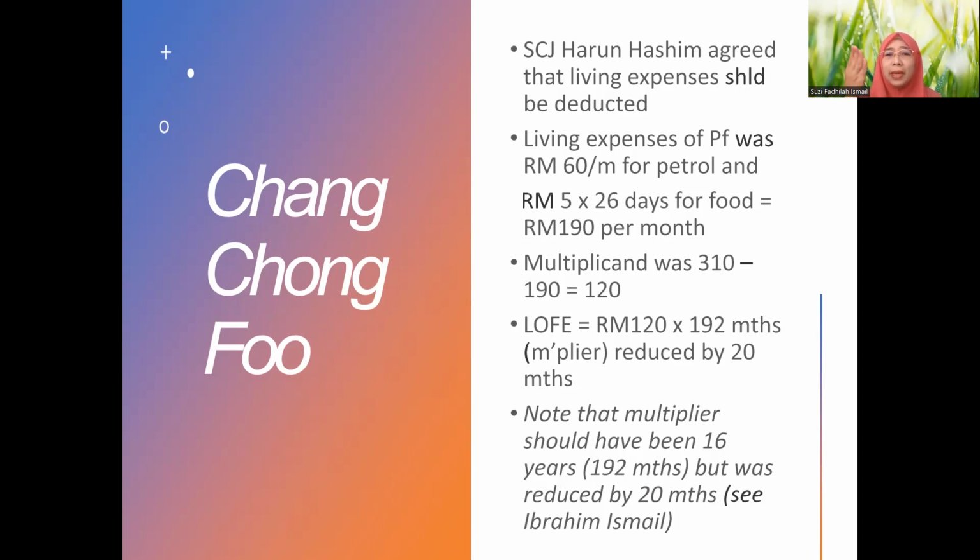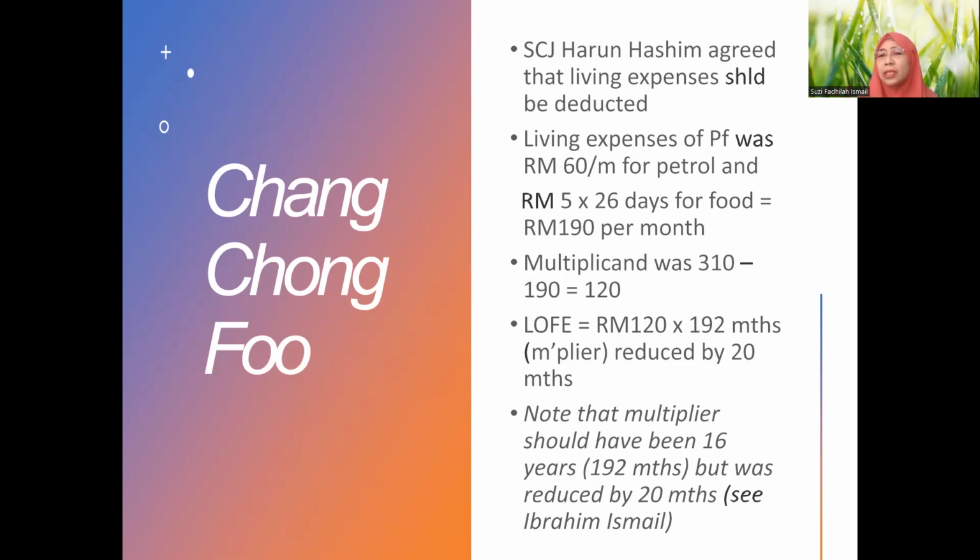But in this case, the court made further reduction of the multiplier. Even though from the statute, like the one that we read together just now, it has to be 16, in this case the court used further discretion to reduce the multiplier, so it becomes even lower. It becomes smaller here. It was reduced by 20 months.